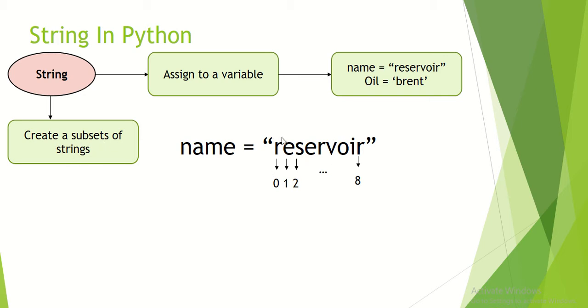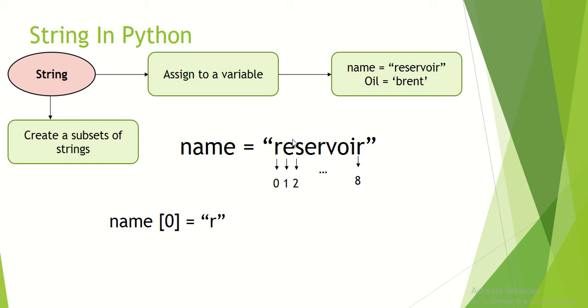So we can create a subset of strings from the main string. For example, if we want to separate this R, we write name and, inside the brackets, the index number. In this case, the index number is 0, so if you write name, and inside the brackets put 0, you will get R.